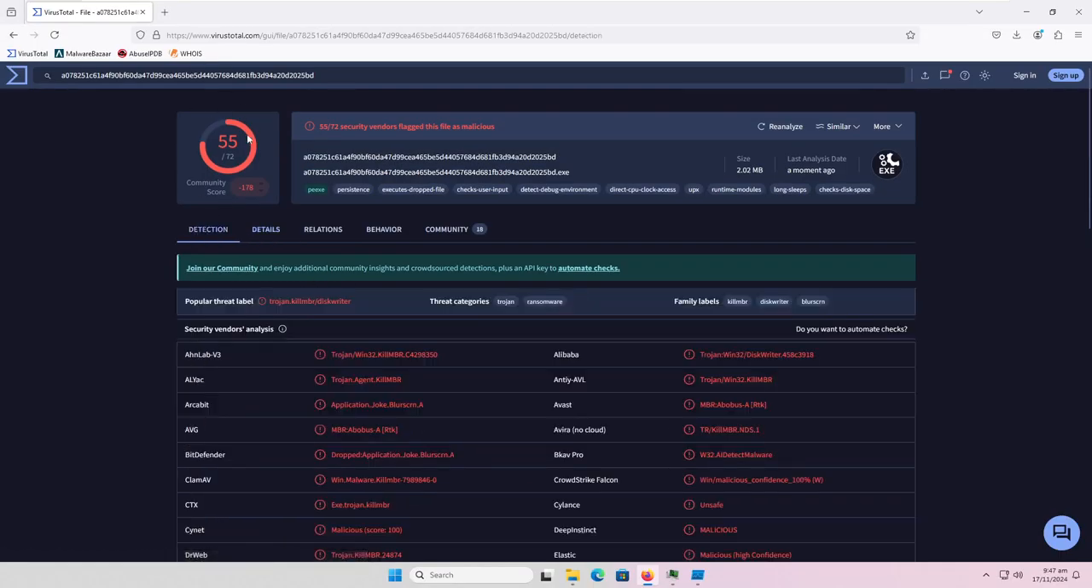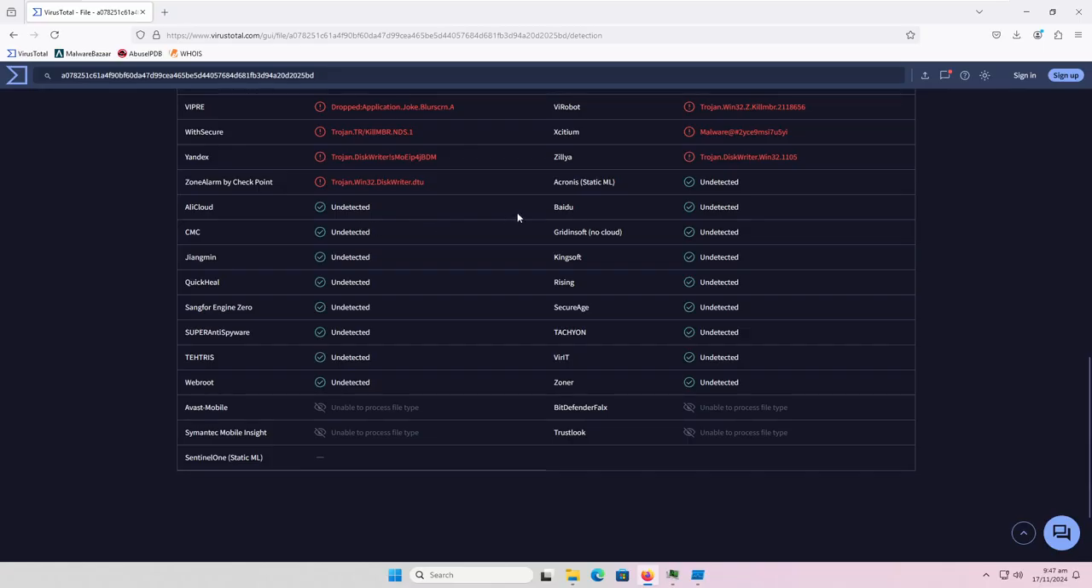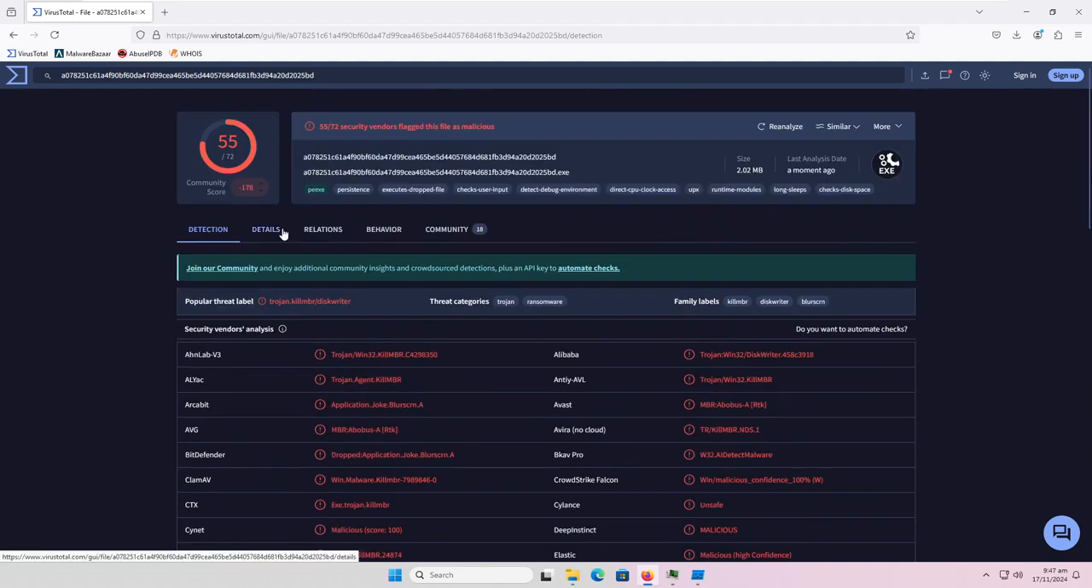So it would take longer to see who is detecting this rather than who is not. So if we scroll down, who's not detecting it? Baidu. I'm not seeing any big names, which is good because, well, Webroot never detects anything, so no surprise there. But there's no other big names that are not detecting this, which is good. A community score of minus 178.